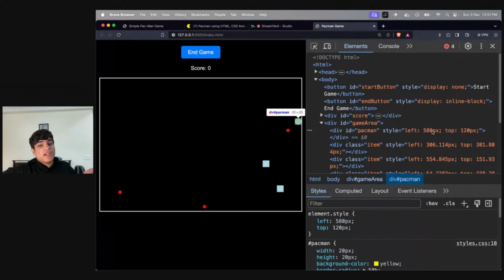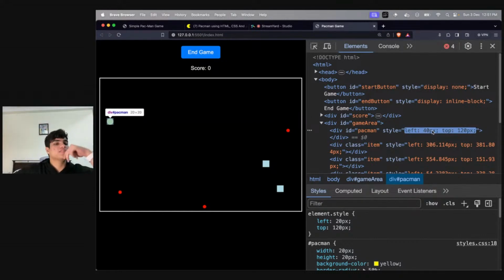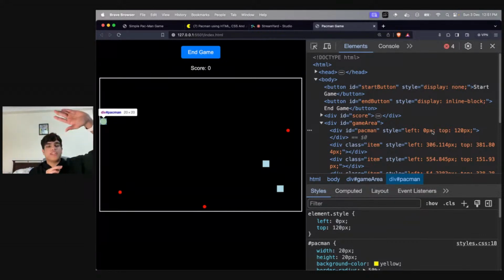Similarly, if the left becomes greater than 600, I would want to make sure that it becomes 20. Are you guys seeing how we can basically say that if it is going over there, then it's not looping around? We're just making sure that it shifts back to this position, right? Similarly, if it's going above the screen, we want to make sure that it starts from the bottom. And that is what we're doing, right?